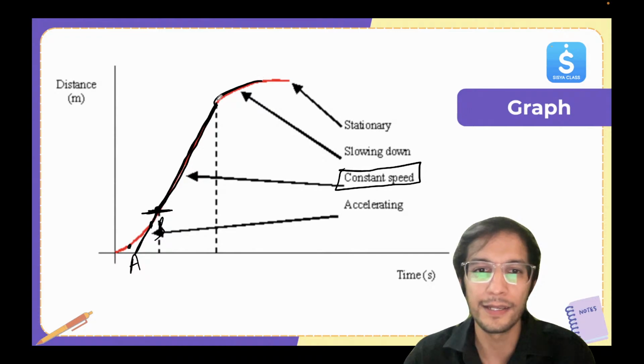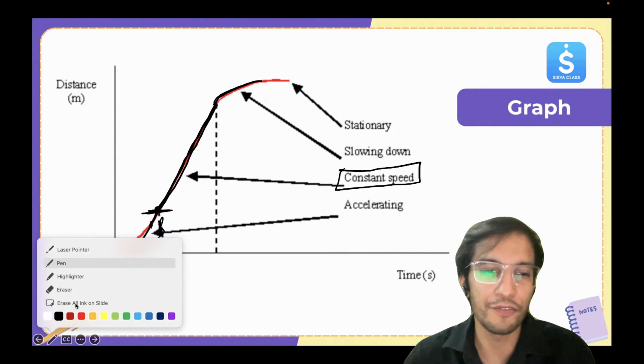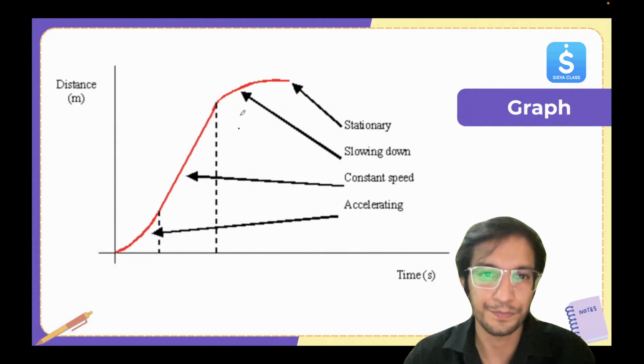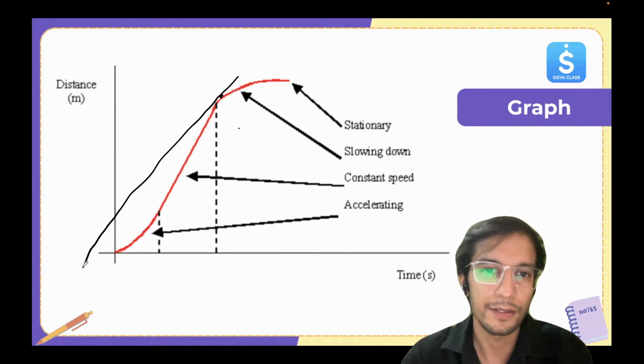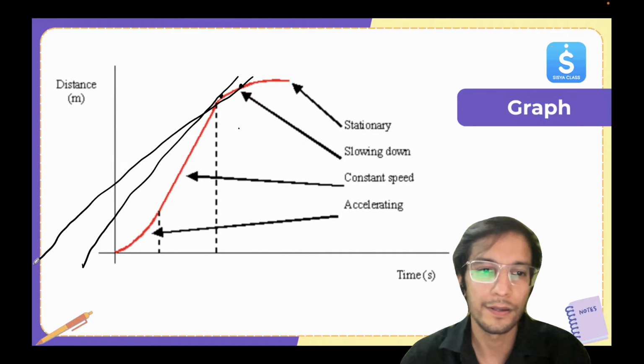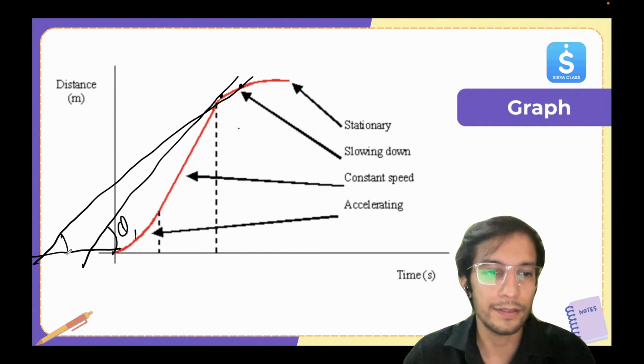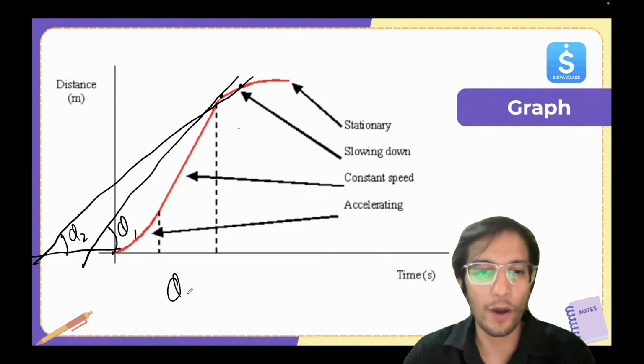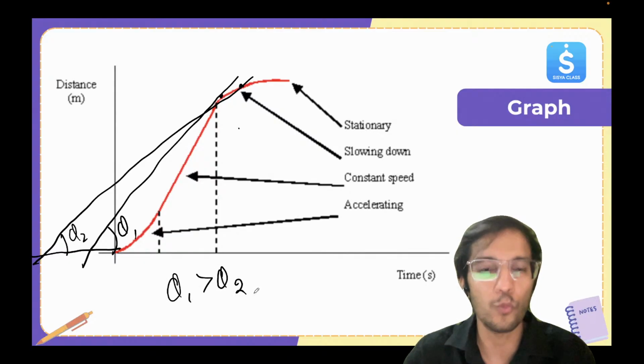Here you can see at each point if we draw the angle. Look here. If I draw here, clearly you can see, let's say this is theta 1, theta 2. Theta 1 is greater than theta 2.